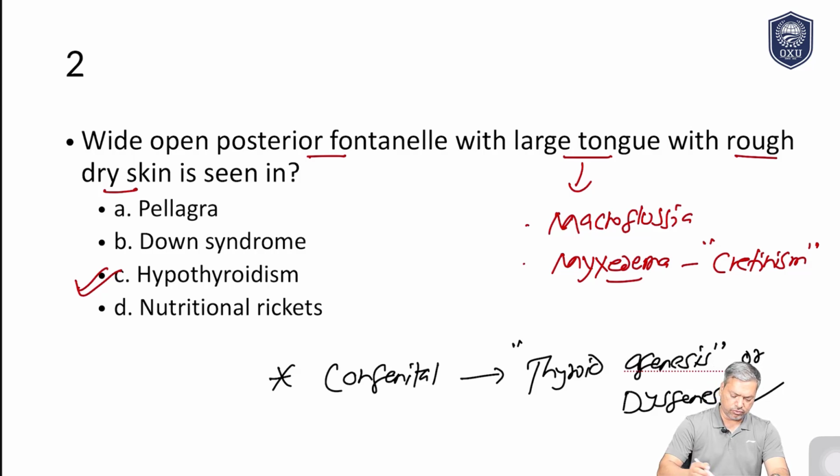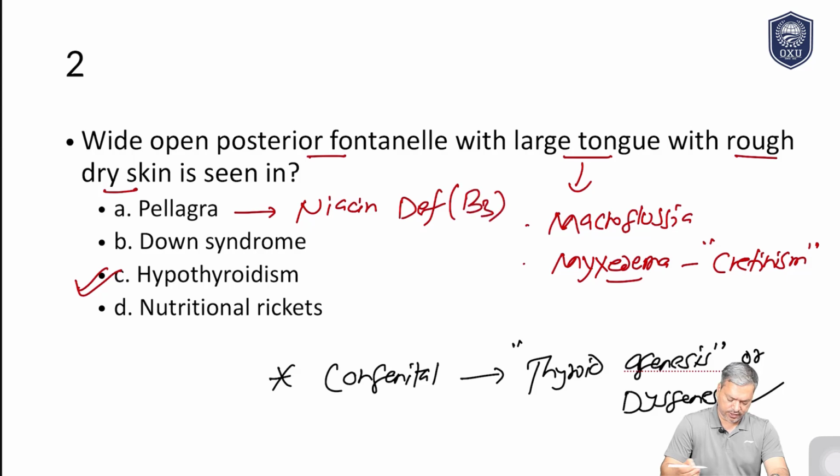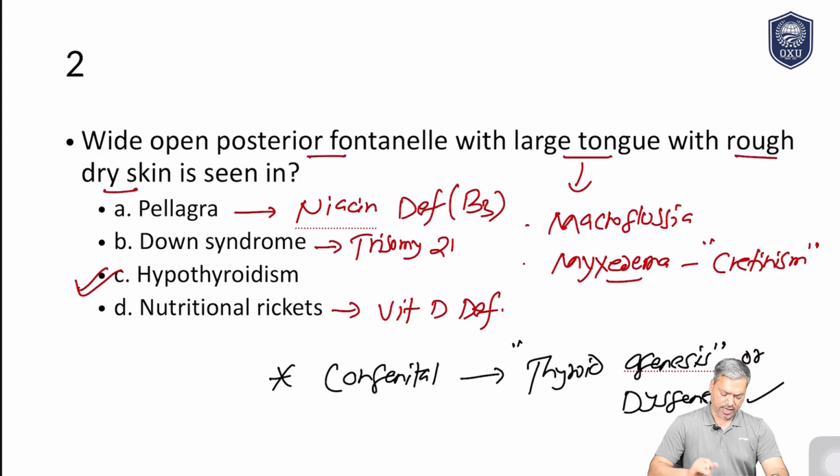Now just to rule some other thing out, what is pellagra? Now, pellagra is niacin deficiency. Okay, so vitamin B3 is called niacin deficiency. Down syndrome is trisomy 21. Okay, it is a chromosomal disorder, and rickets is caused by vitamin D deficiency. So why I am explaining like this? Because some other MCQ may be having this type of question. Okay, so let's move on to question number 3.